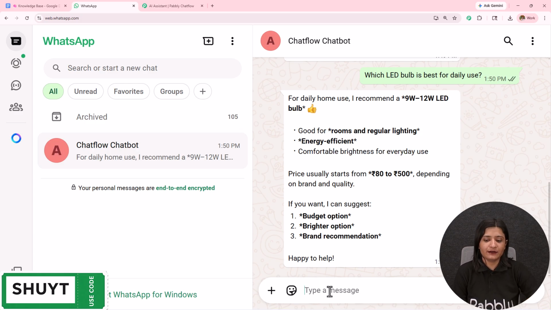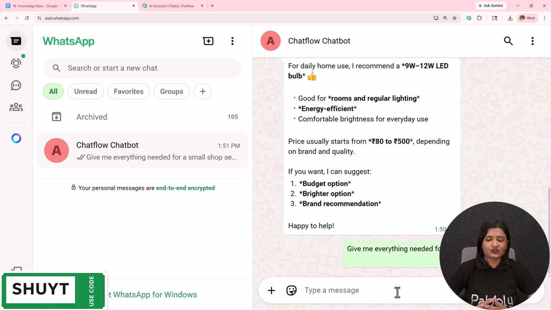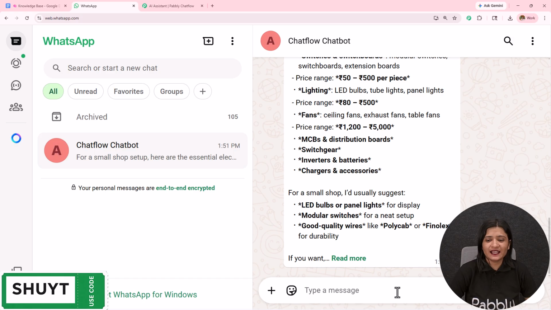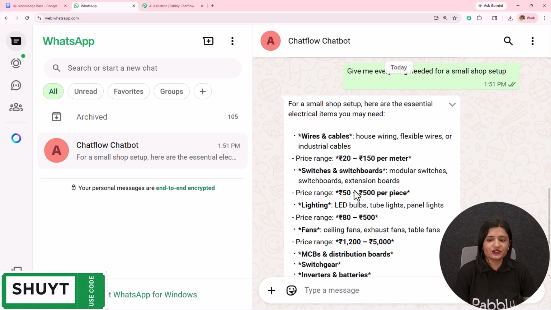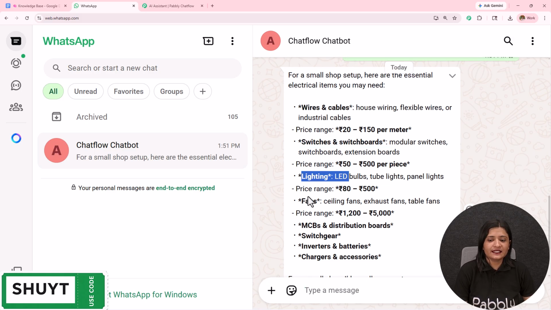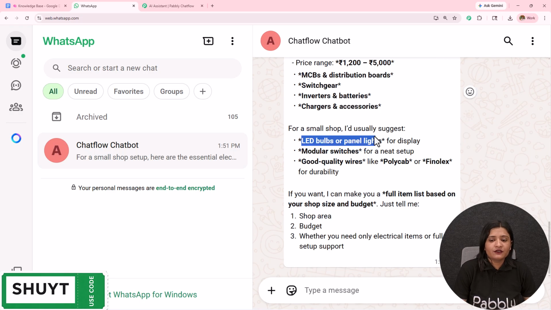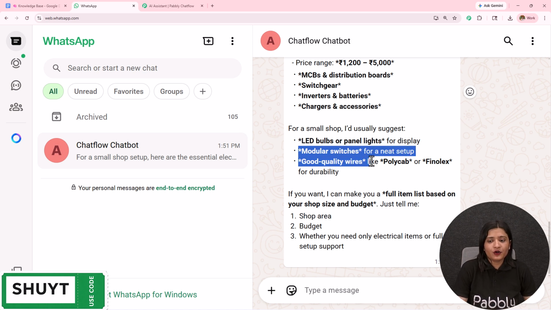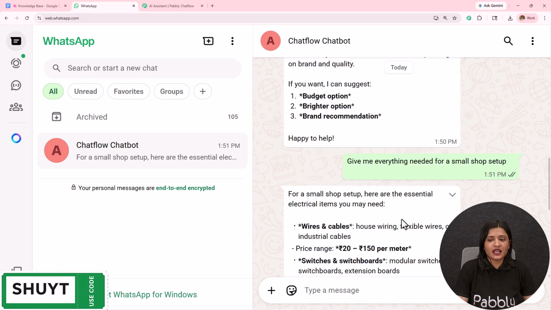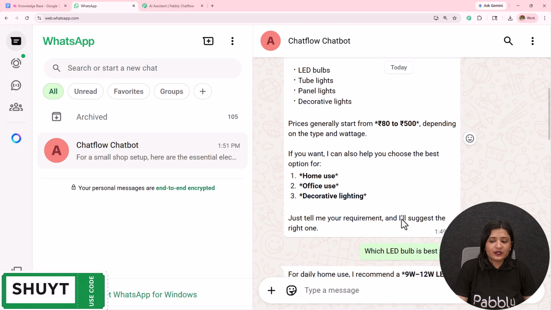I'm going to ask another question. Give me everything needed for a small shop setup. I have sent this message. Let's wait for the reply. And here it has sent me this detailed message. For a small shop setup, here are essential electrical items that you may need: wires and cables, switches and switchboards, lighting, fans, MCB, inverters, chargers and accessories. For a small shop, I'd usually suggest LED bulbs or panel lights, modular switches, good quality wires. So this is how you see my AI agent is working and replying to the queries which I'm sending.